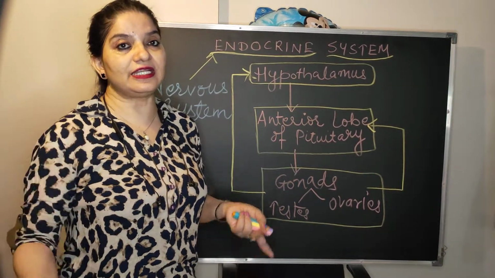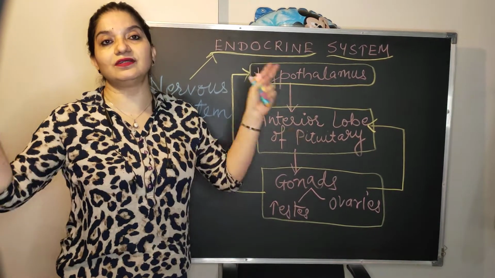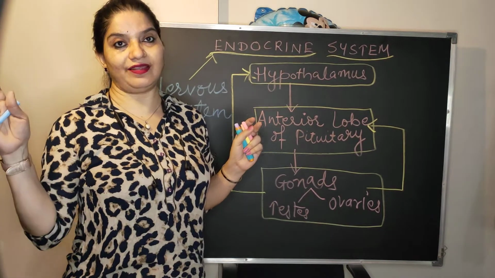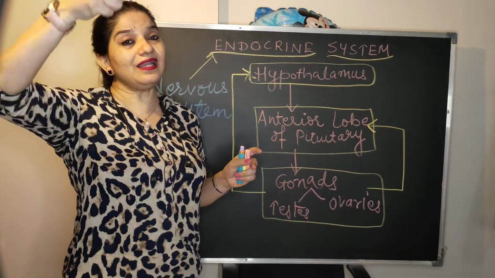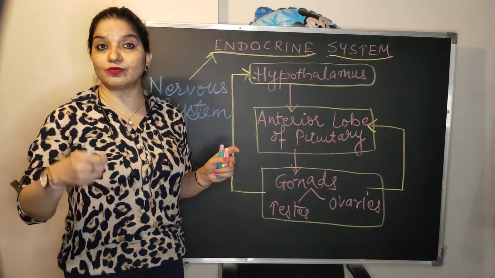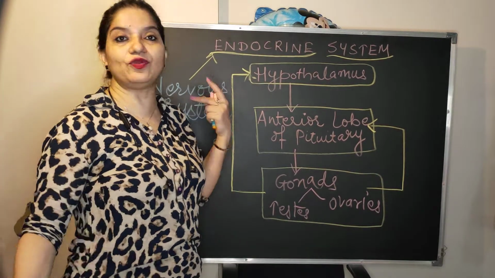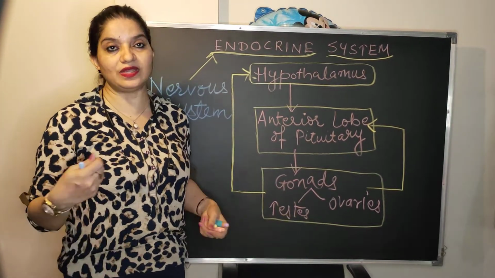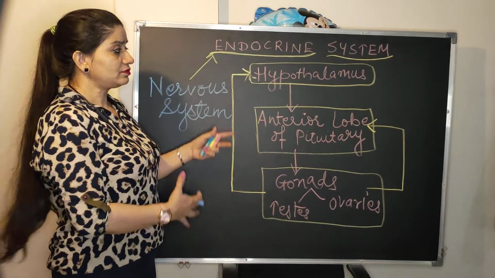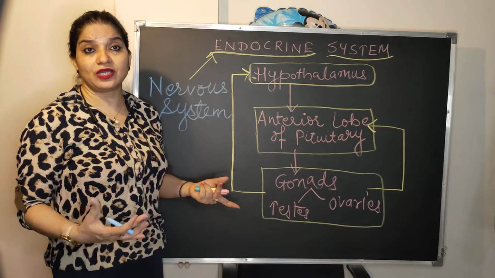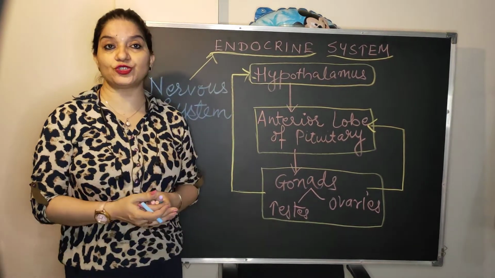You must have heard that if a person is having diabetes, then he or she has to take the medicine for the entire life. So they are released in small amounts, and a slight increase or slight decrease of these hormones can lead to an everlasting effect. Everlasting means once you have started with the medicine, you have to take it the entire life. Okay, so this is how they work. Today I'll discuss only this much, and in my next lecture I'll bring one gland. Okay, so let us write the dictation part.